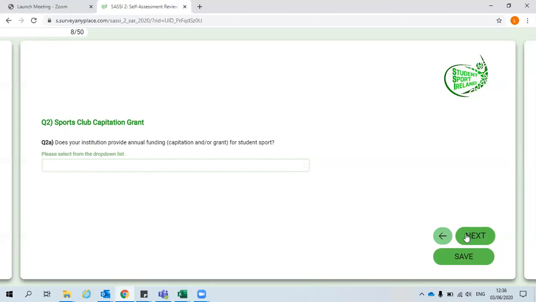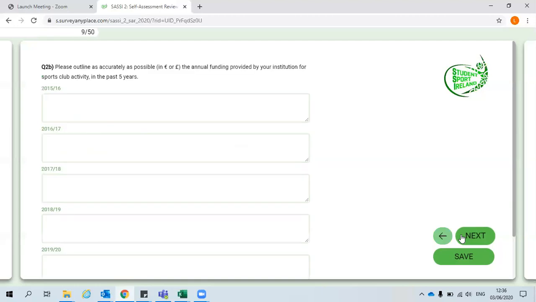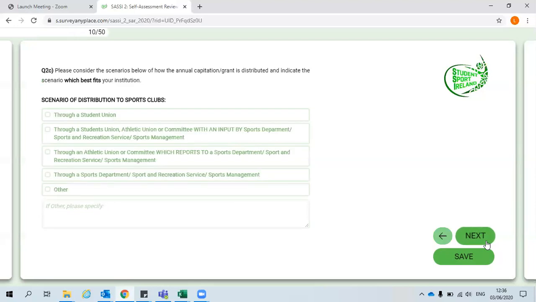Throughout the survey, you will see different types of questions. For example, some require you to select an option from a drop-down menu. Some require you to input numbers or text into a text box. While some require you to tick or select one or more options from an on-screen list.